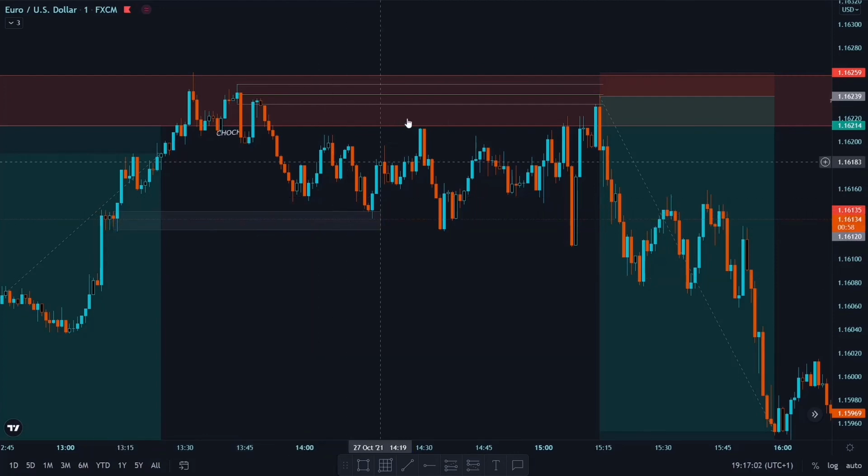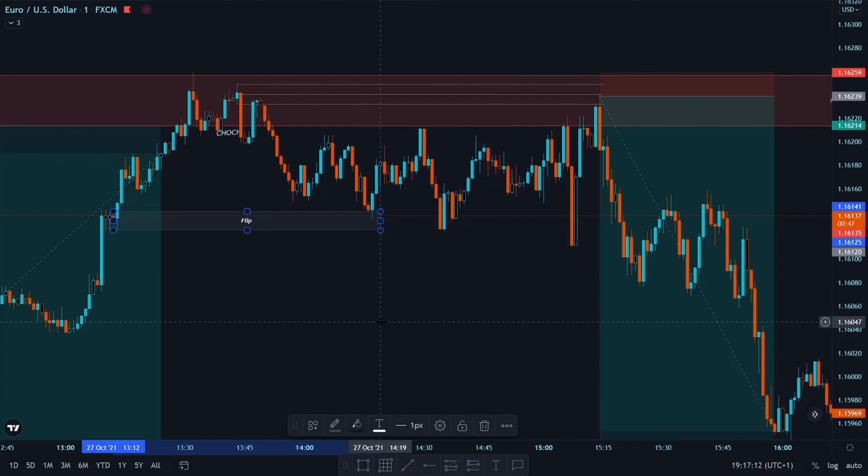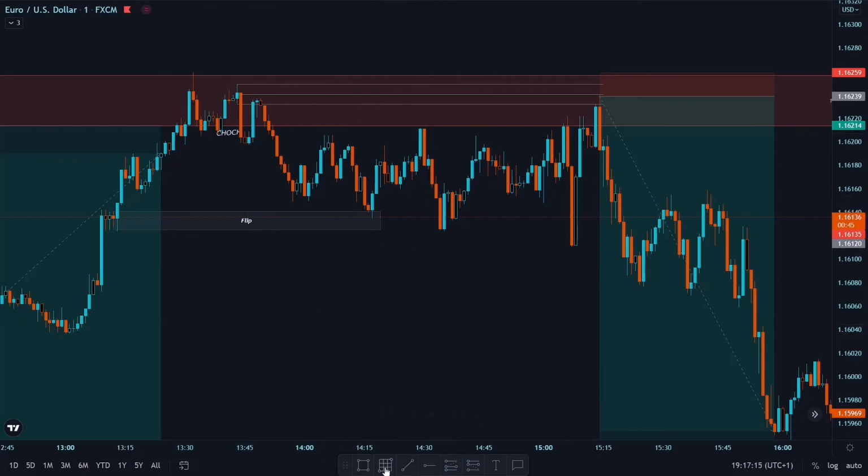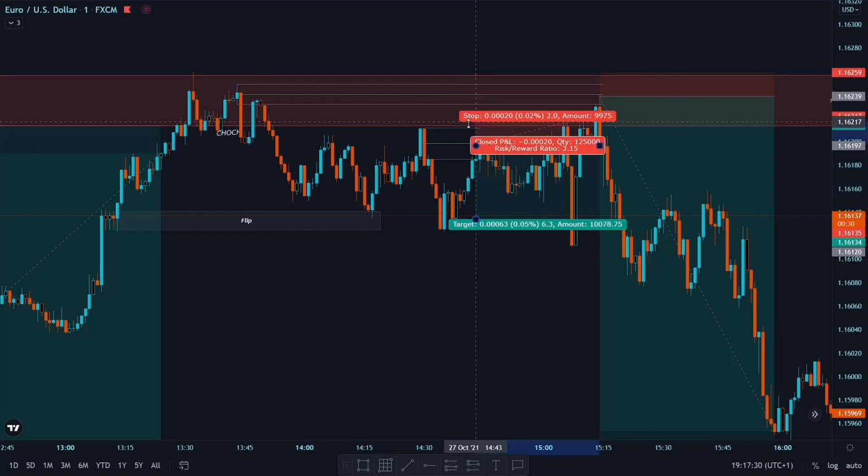We get a reaction from this demand zone and we fail this demand zone, so this becomes our flip. And I took this candle, marked 50% of it and placed my sell limit here with a stop loss of 2 pips.